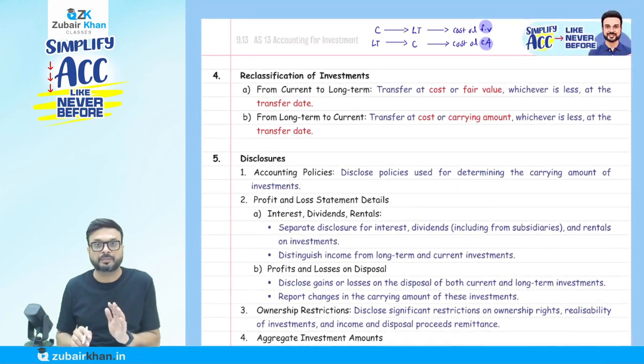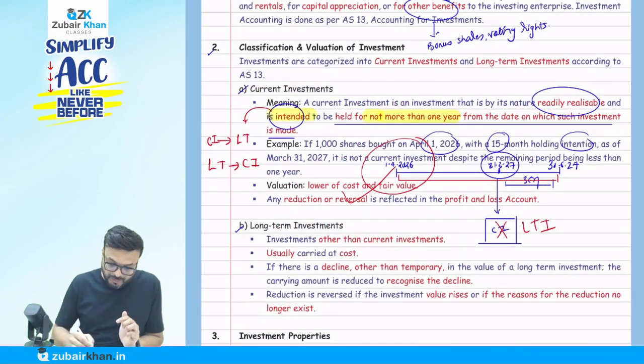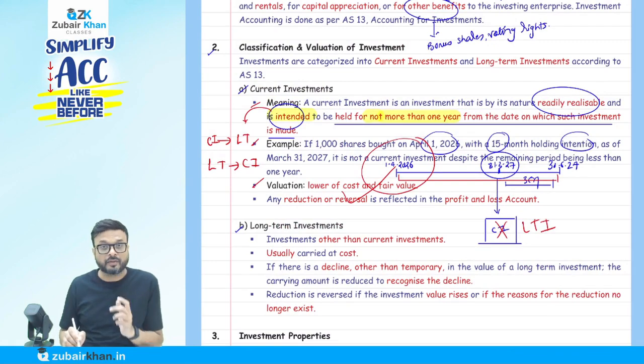Very important area. Okay. Now, after this, they say that the valuation of the current investment we do at cost or fair value, whichever is lower. So cost or fair value, whichever is lower.